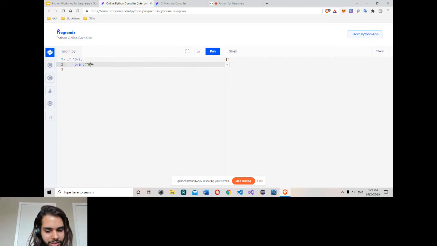If I write hello here and run it, it works. If I have no space here and run, I get an error. You need at least one space. You can go more if you want, but there should be at least one space here. So if this condition is true, print this thing.